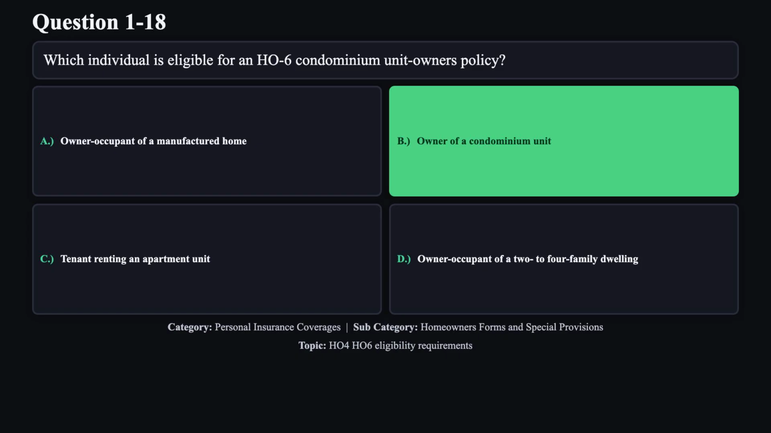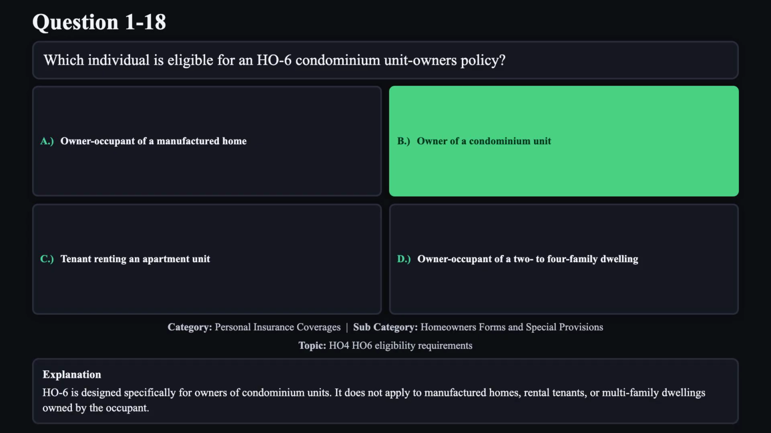The correct answer is B. HO6 is designed specifically for owners of condominium units. It does not apply to manufactured homes, rental tenants, or multifamily dwellings owned by the occupant.